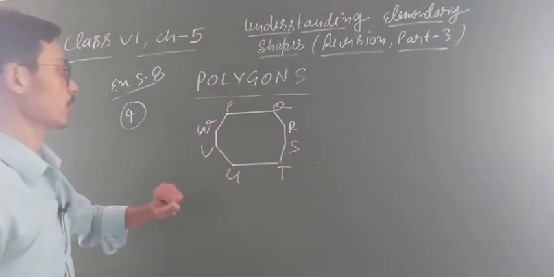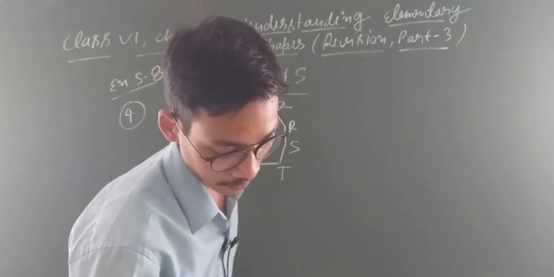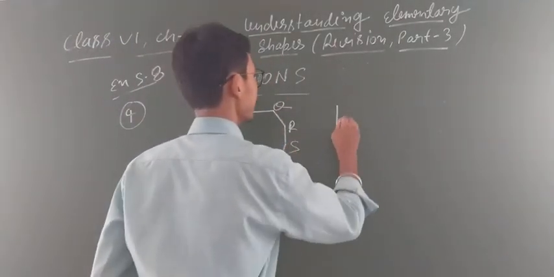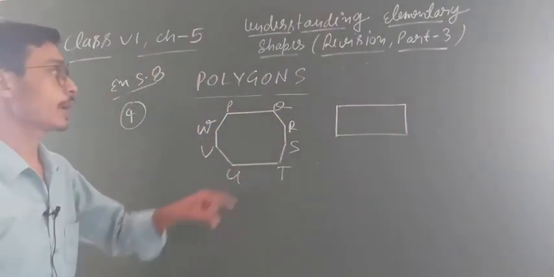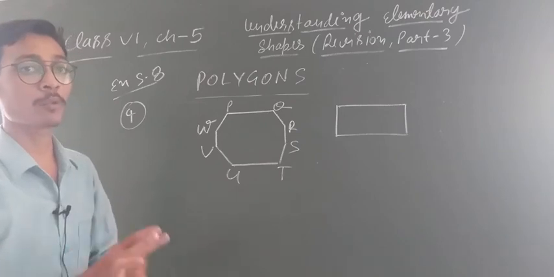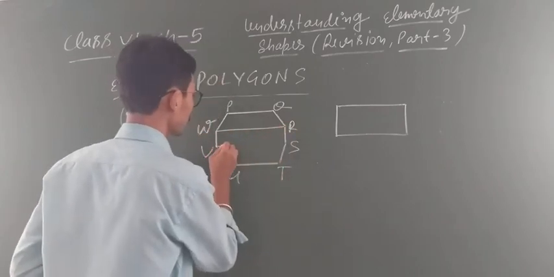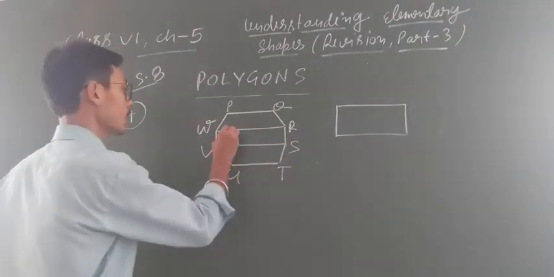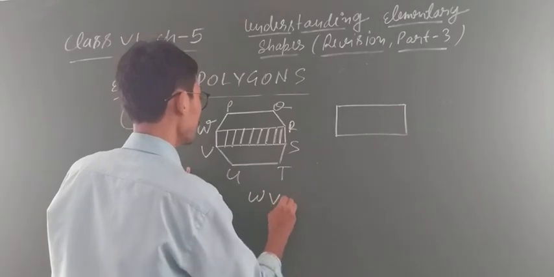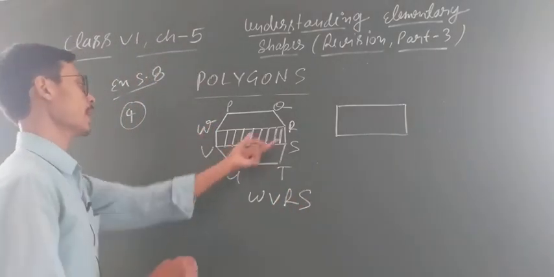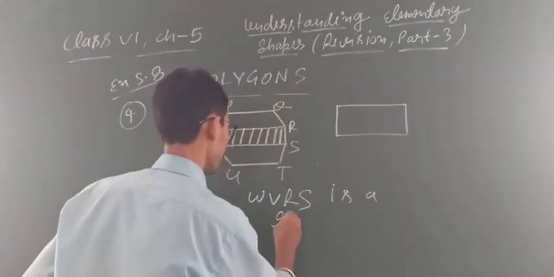Okay, student? Chalo, now next is given: draw a rectangle. Now you know that a rectangle is like that. So you have to draw a rectangle by connecting 4 vertices. So you have to look at the diagram, where the 4 vertices are that we have to connect to form a rectangle. So look, here you can see if you connect these 2 vertices and these 2 vertices, simply this forms the rectangle. So this part is the formed rectangle. You can say W V R S. Anything you can give the name. Here W V R S is a rectangle.